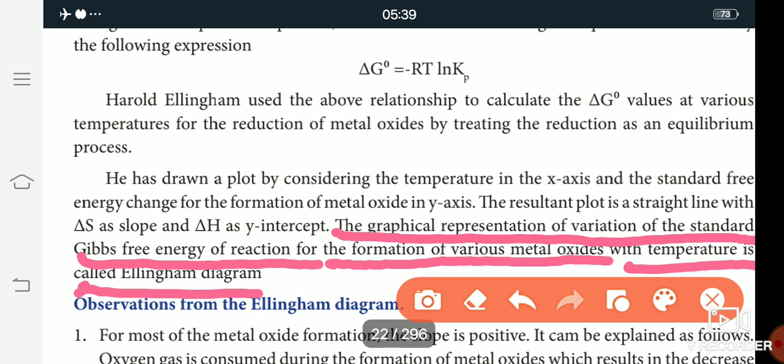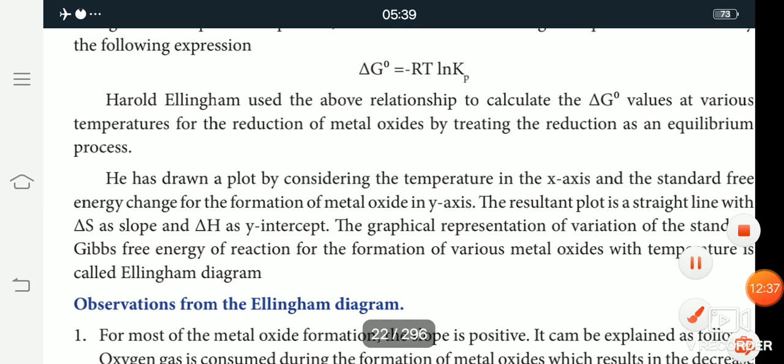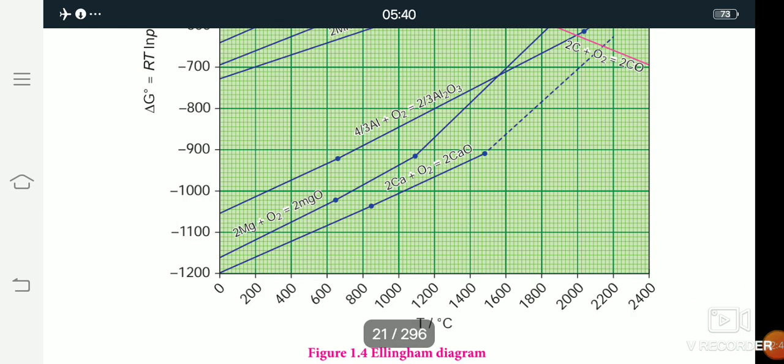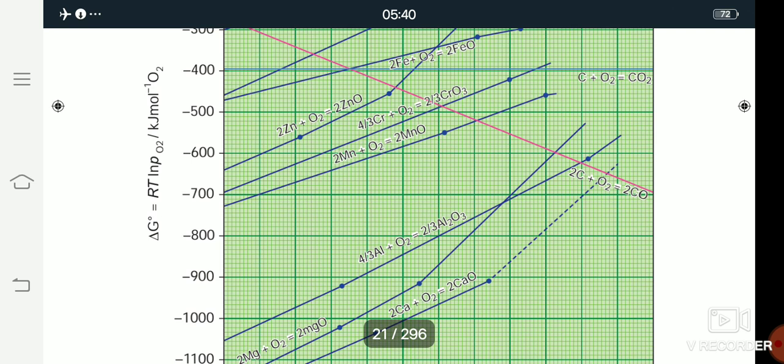So in this graph, the x-axis is temperature, denoted in Celsius. Then the y-axis is the standard Gibbs free energy, given by minus RT ln Kp, in units of kilojoules per mole.